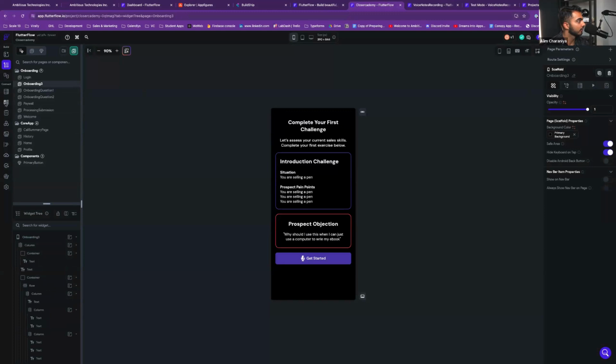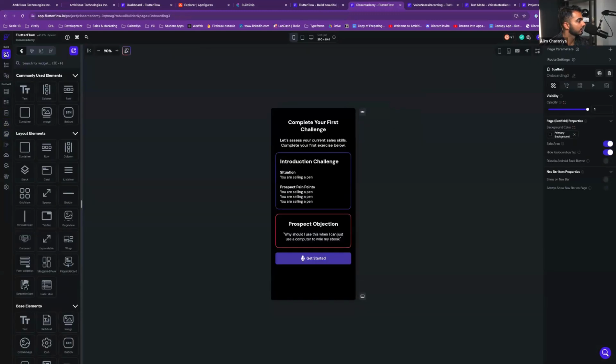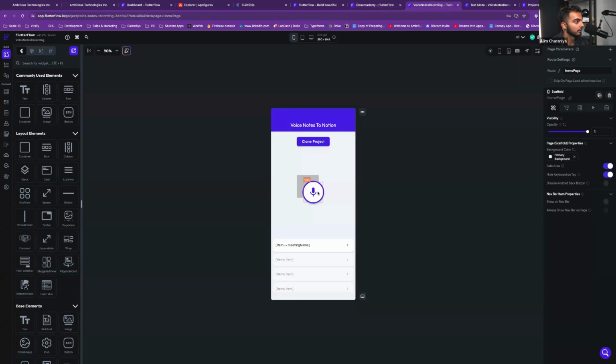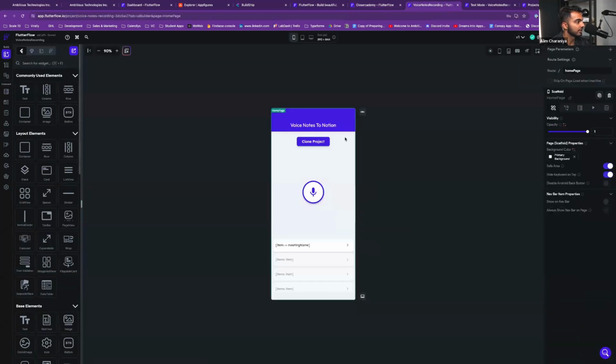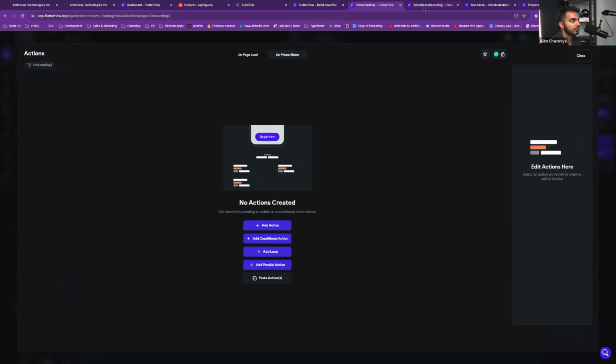And really what I'm looking for is, I'm going to go over to the action flow editor and understand if there's any page state here, because it looks like they have some state where they're keeping track of if I'm recording or not. So they have recording, response received, response sent, start time, end time, file. Okay, so I'm going to copy those things.